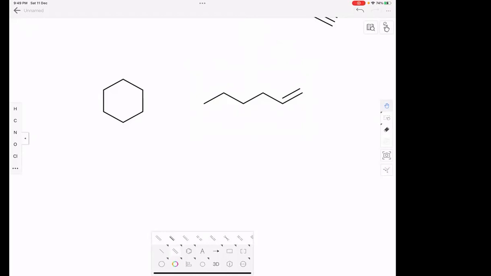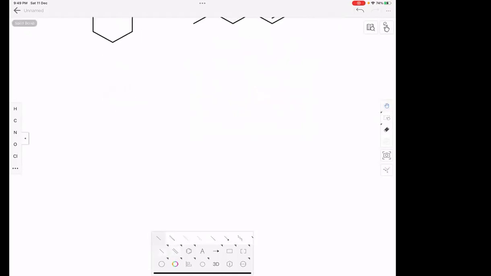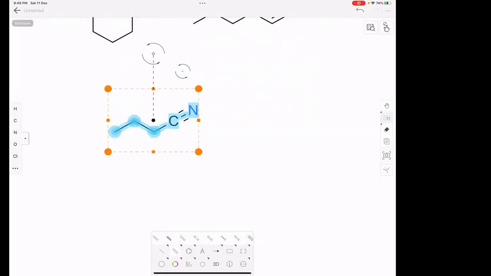Nitriles. Nitriles and isonitriles. I didn't tell you what isonitrile was. Did I tell you? No. So if you have a triple bond here, okay, I'll just mention it. This is a carbon at the end, and it has a triple bond to it. And there one nitrogen is attached. This was what? Nitrile. This was nitrile, correct?